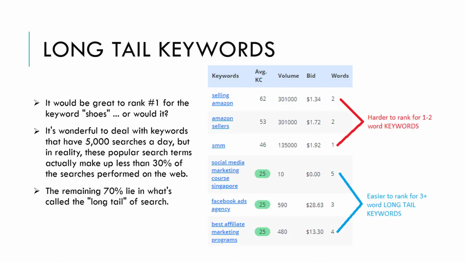Now most of my clients think they should rank for single keywords, the keywords with the highest search volumes. Now yes, ranking for those 5,000 search volume to 1 million plus search volume single keywords sounds awesome, but the competition to rank for those single keywords is nearly impossible. You need backlinks, an aged and trusted domain, a ton of relevant content, and you still might not rank for these highly competitive one-word keyword phrases.